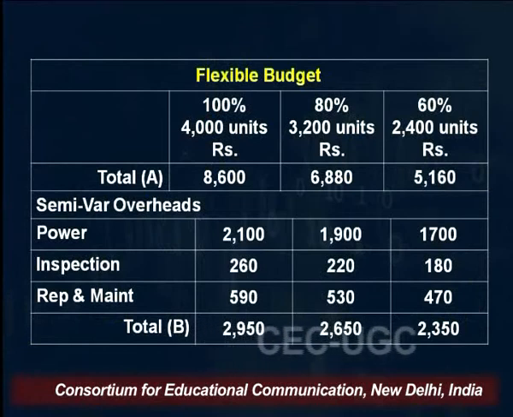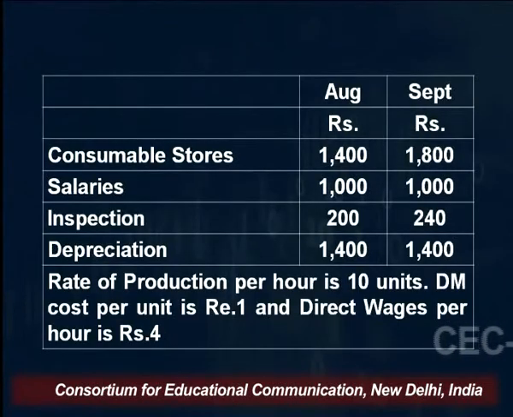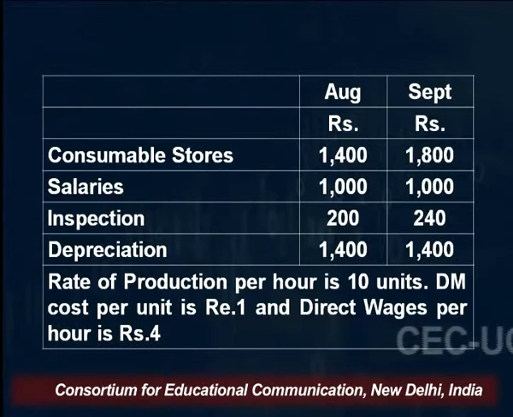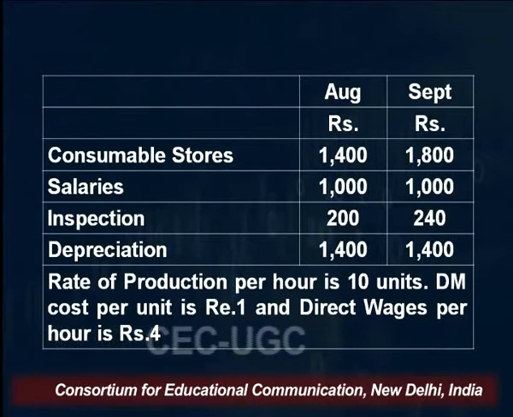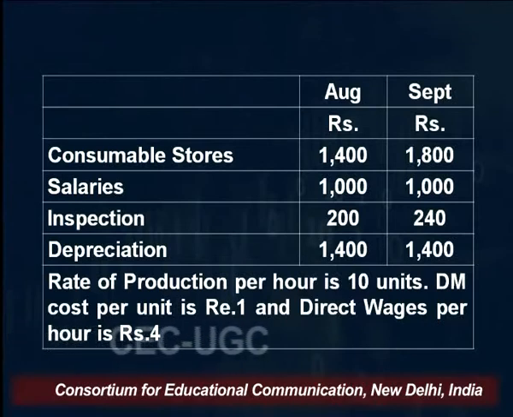So you have calculated the variable cost component and the semi-variable cost component. In part A, we have calculated variable cost. In part B, friends, we have calculated semi-variable cost. Now, if you recollect, let's see this question again. What you are finding is that the depreciation cost is not changing. Whether you are producing 2,800 units, the depreciation cost is 1,400, and when you are producing 3,600 units, the depreciation cost is the same 1,400. It means with the change in output, your depreciation is not changing. It implies that it is a fixed cost.